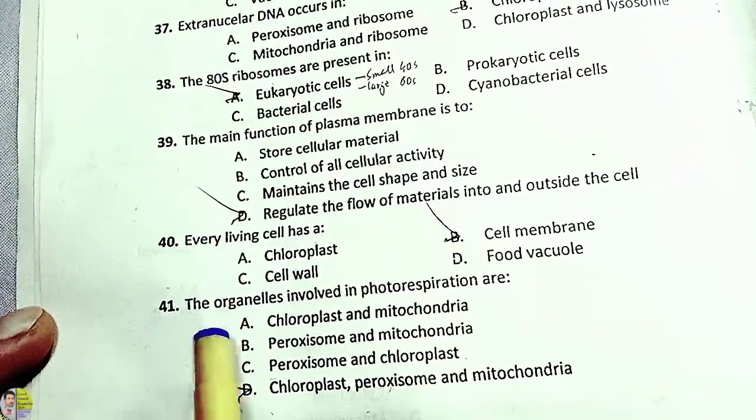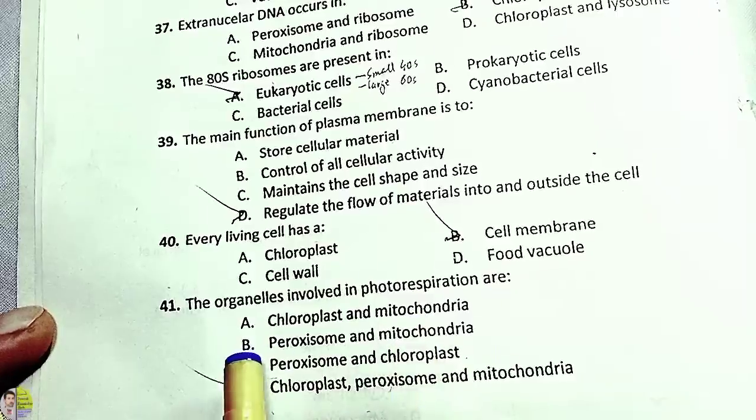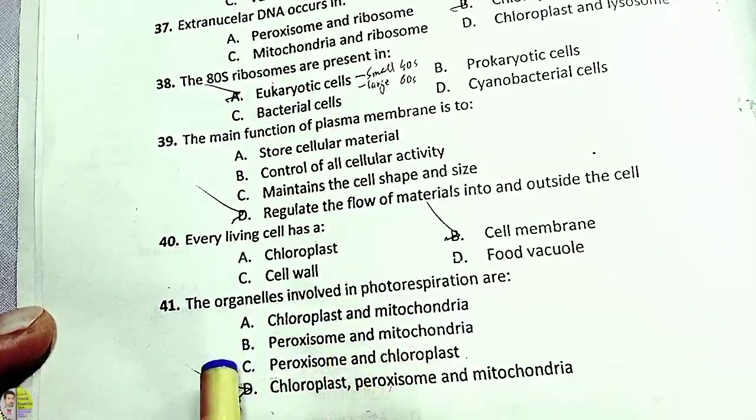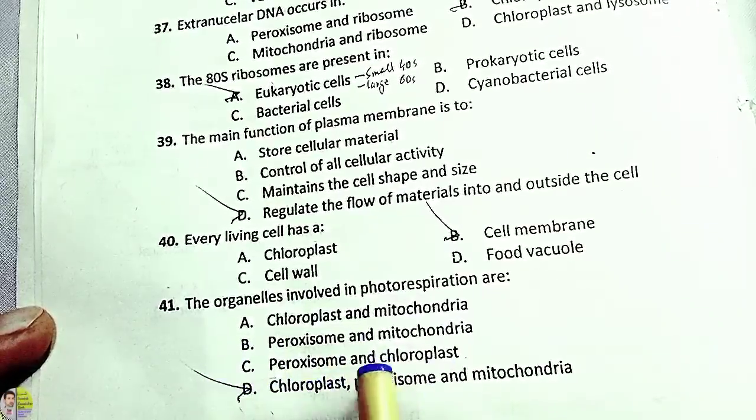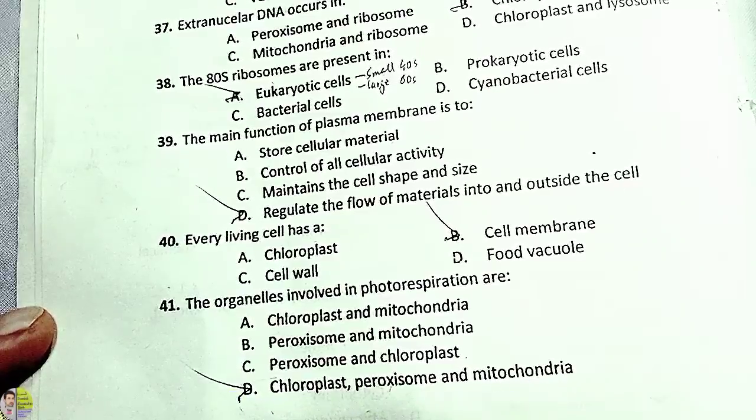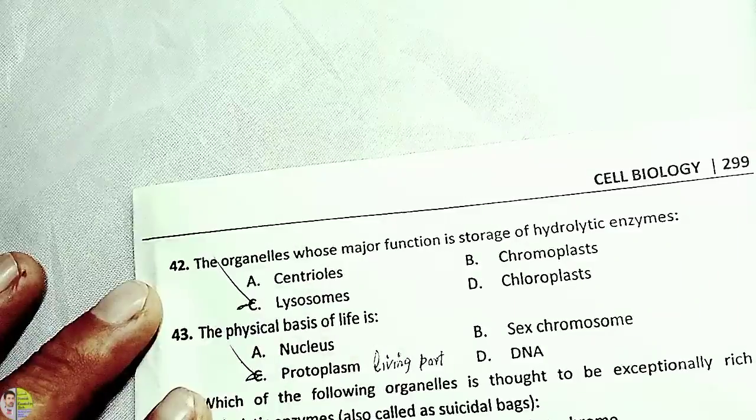Number 41. The organelles involved in photorespiration are A. Chloroplast and mitochondria, B. Peroxisome and mitochondria, C. Peroxisome and chloroplast, D. Chloroplast and peroxisomes as well as mitochondria. These three are involved in photorespiration. So the correct option is D.